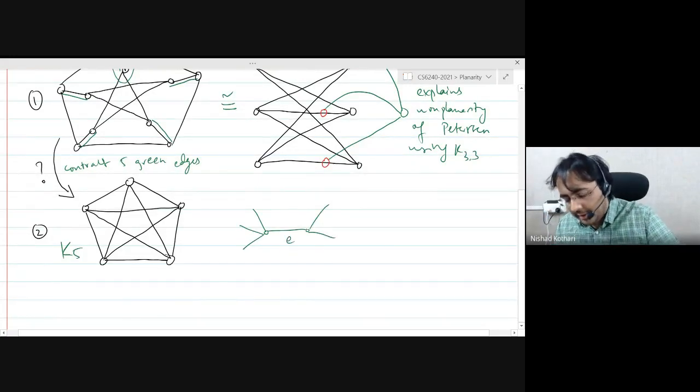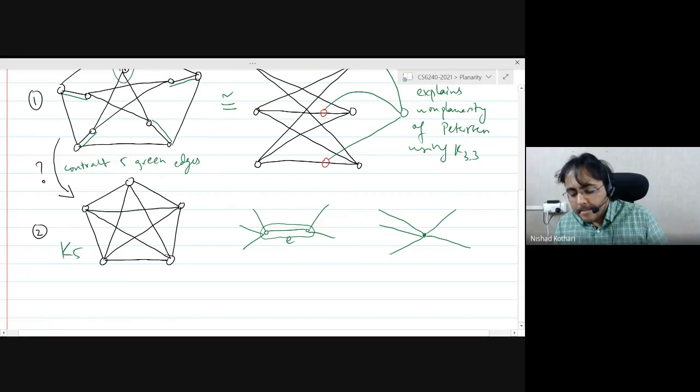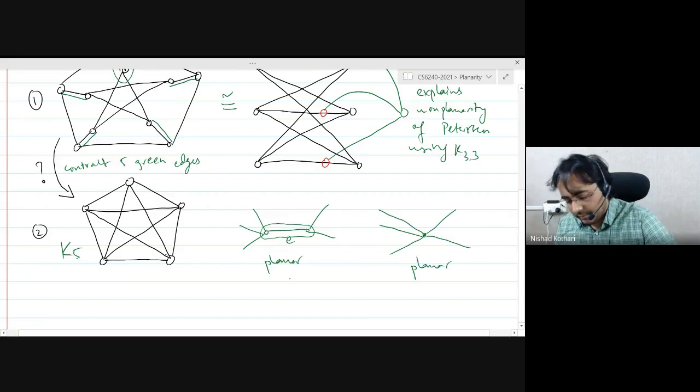If you have an edge e, contraction just means that I treat this whole thing as one vertex, or I squeeze it into a single vertex and I stretch those edges all the way to this point. And so if this is planar, I will get a planar embedding of this graph.